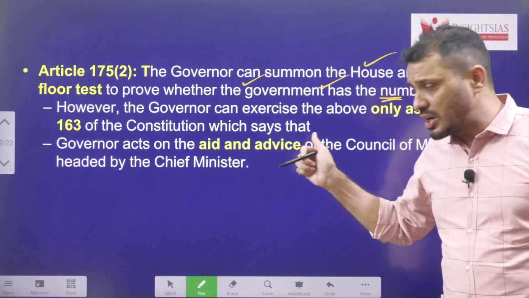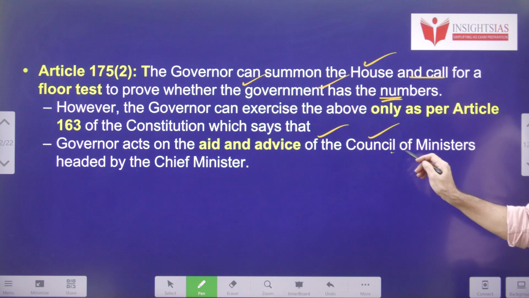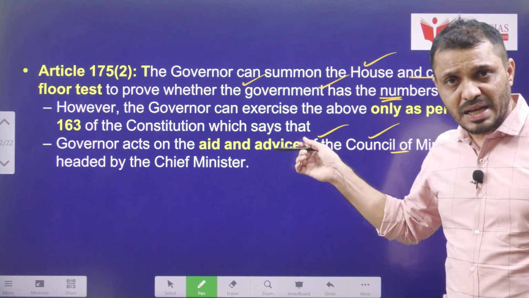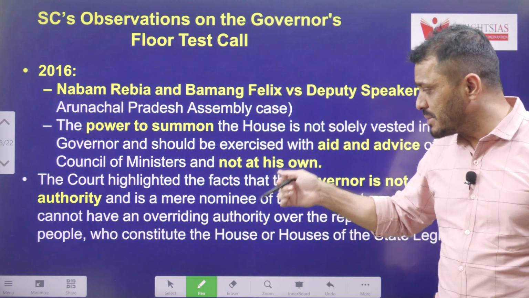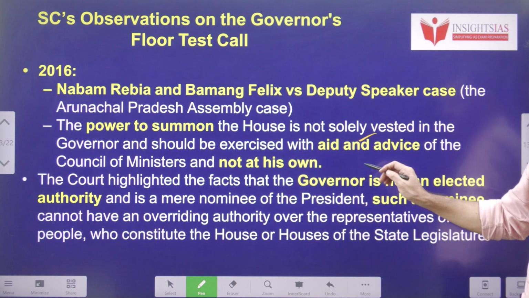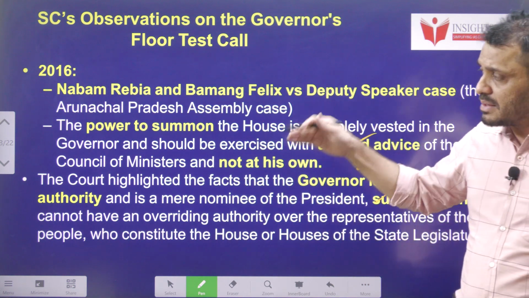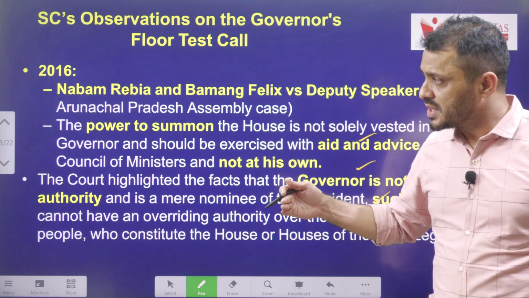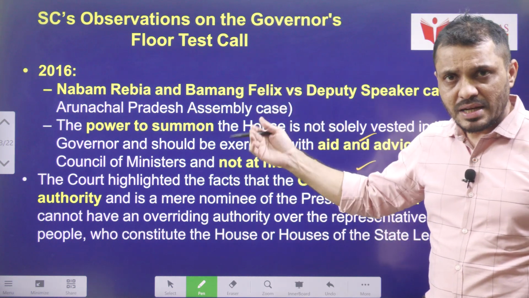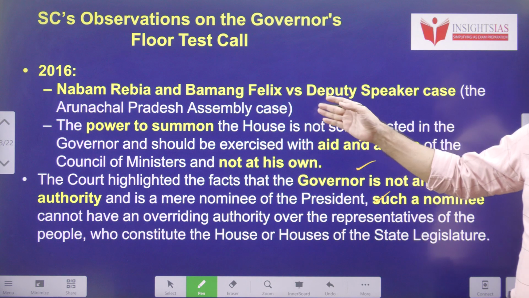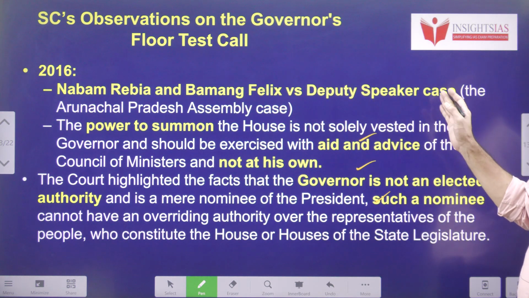Okay. So the governor acts only on the aid and advice of the Council of Ministers normally, but sometimes when the governor thinks that there is primary evidence that the government has lost the majority, then the governor himself can call for the floor test. Now we will see a very popular landmark judgment, Nabam Rebia and Bamang Felix versus Deputy Speaker case.